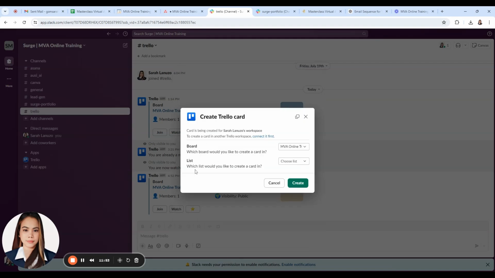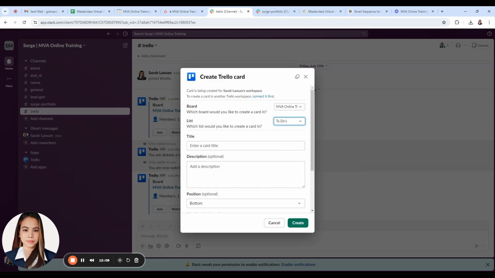Then you need to choose from this list if it's for your to-dos, in progress, or done. So for example, you have a topic here in your channels, then you come up with what you need to do, for example an online bookkeeping.